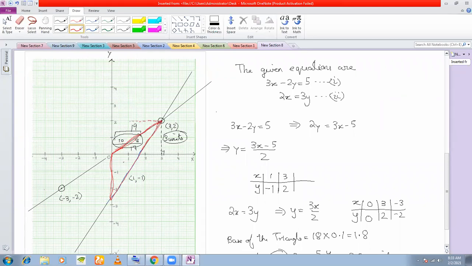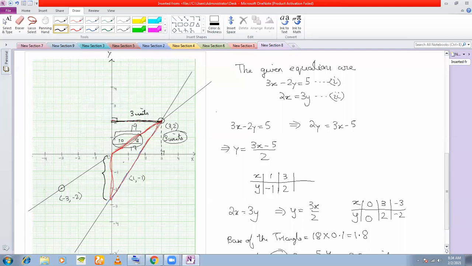So I've taken the height as 0, 0 and 1 comma minus 1. Height of this triangle should be this. This perpendicular, if you drop, this should be your height of the triangle, which is 3 units. And the base of the triangle is here. This length is the base.